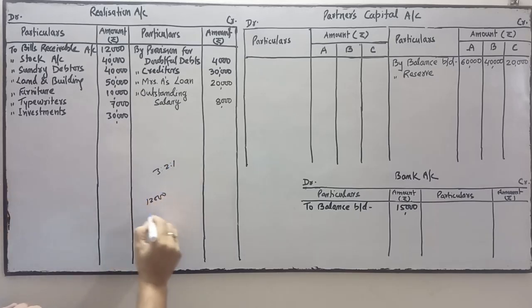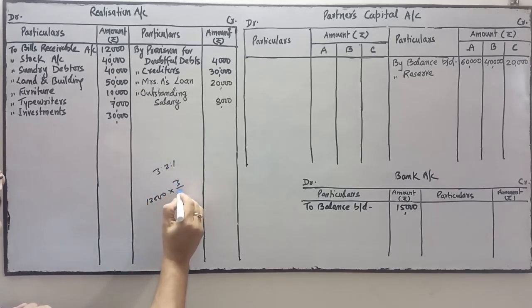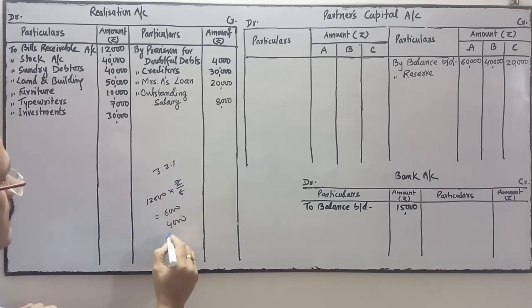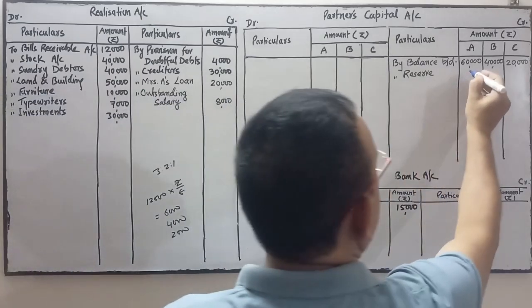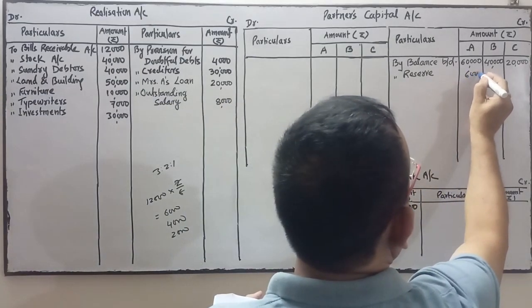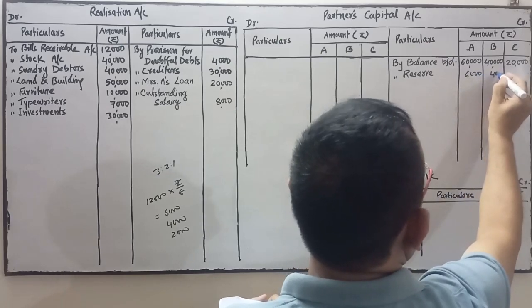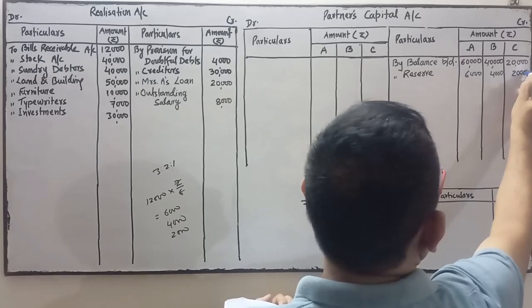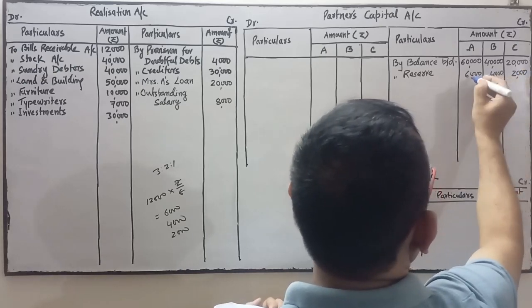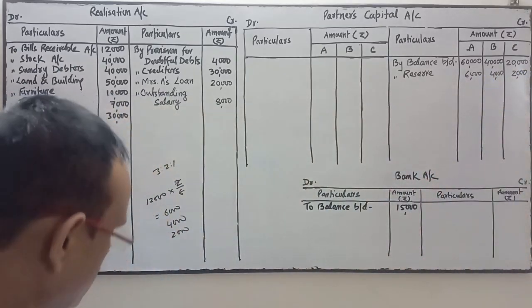So 12,000 will be divided in this ratio: 6,000, 4,000 and 2,000. The reserve amount is transferred to the partners' capital accounts.